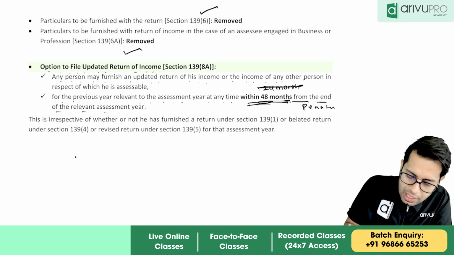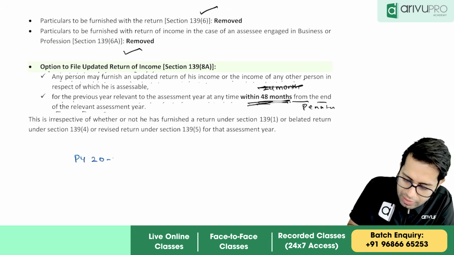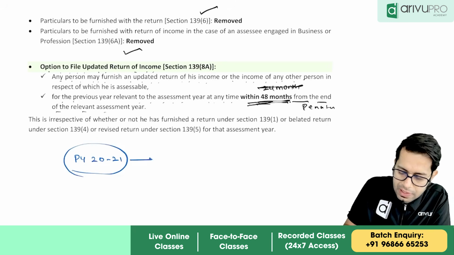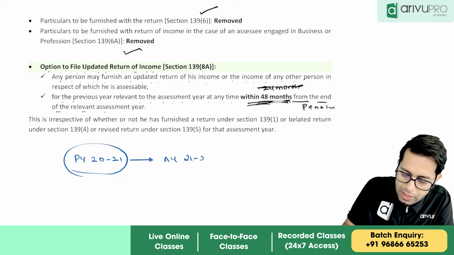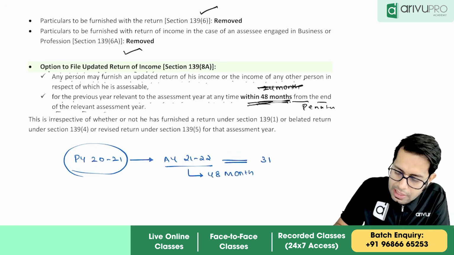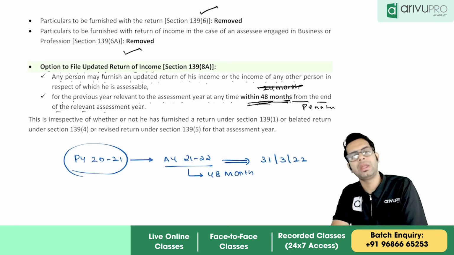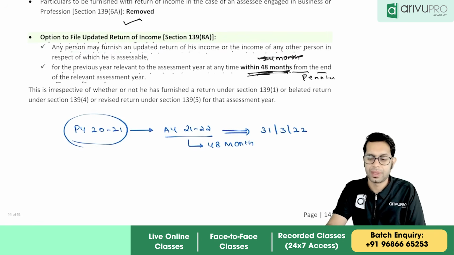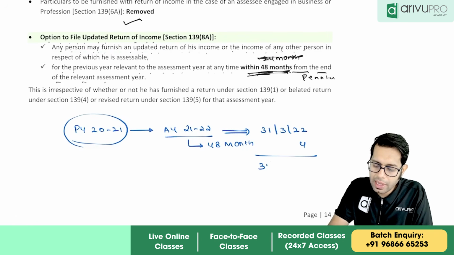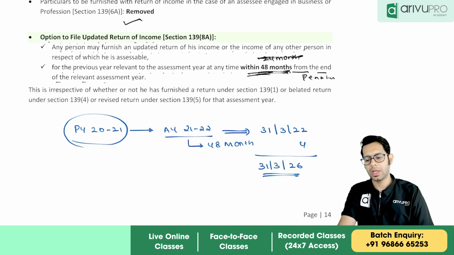So for example, if I want to file an updated return for previous year 2021, the assessment year is 21-22. From here I can take 48 months. This year ends on 31st of March 2022. From there 48 months. 48 months means how many years? Can I say 4 years? So I can file the updated return till 31st of March 2026. I have time to file it till 31st of March 2026.